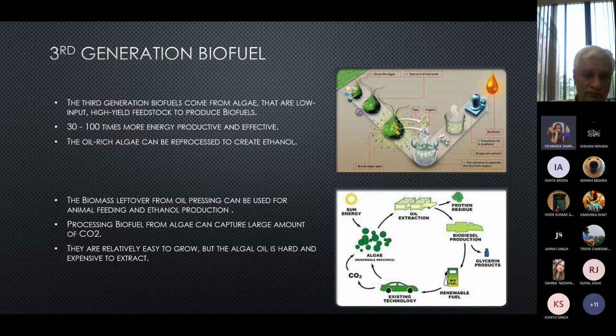The second method can be closed loop systems. These are similar to open ponds, but they are not exposed to the atmosphere and use a certain sterile source of carbon dioxide. Such systems have potential because they may be able to be directly connected to carbon dioxide sources, for example smokestacks, and thus use the gas before it is released into the atmosphere.